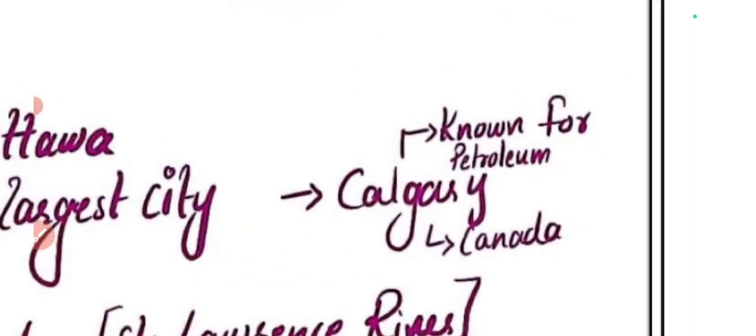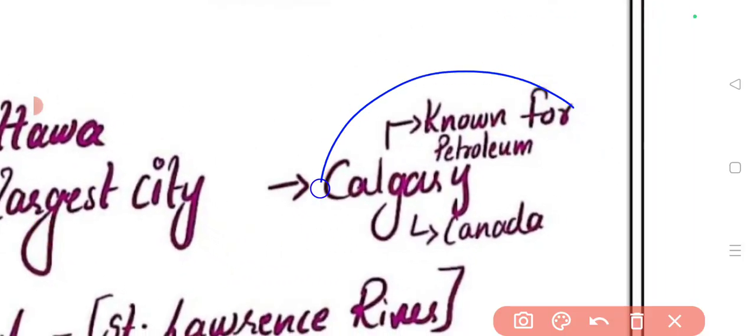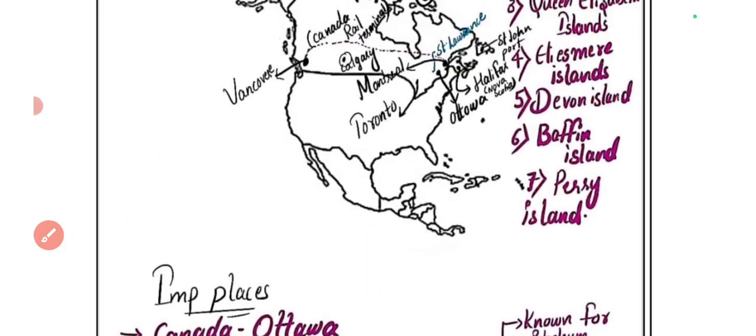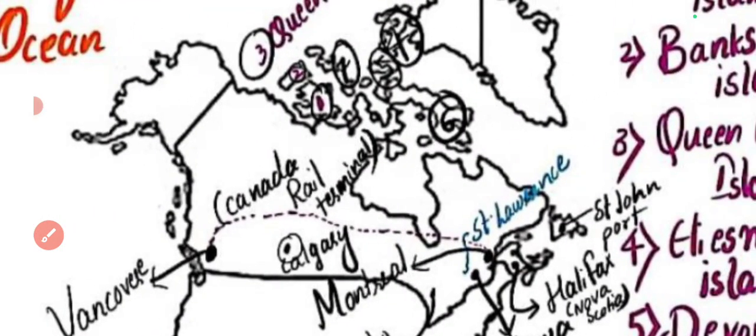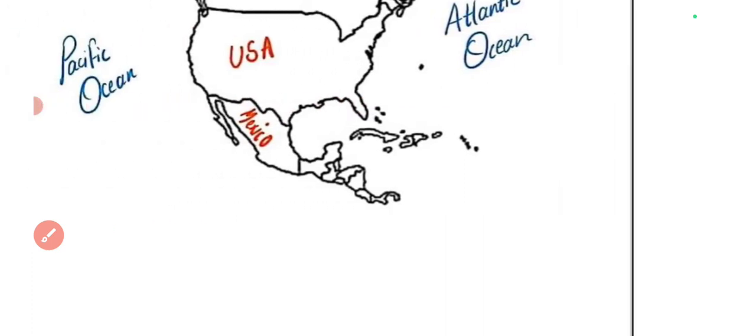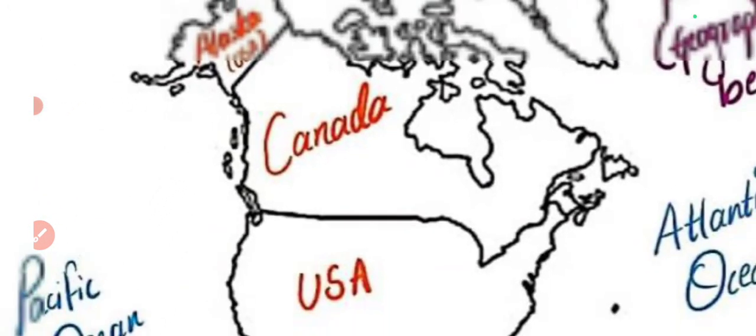Okay. So there is another important place which is called Calgary, which is known for petroleum production or petroleum reserves. Where is Calgary located? Calgary is located over here. Okay, Calgary is located over here. Now let's see all of these places on the blank map so that you can have more clarity.